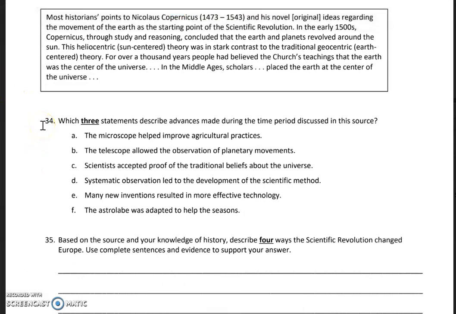Number 34. Which 3 statements describe advances made during the time period discussed in this source? A. The microscope helped improve agricultural practices. B. The telescope allowed the observation of planetary movements. C. Scientists accepted proof of the traditional beliefs about the universe. D. Systematic observation led to the development of the scientific method. E. Many new inventions resulted in more effective technology. F. The astrolabe was adapted to help the seasons. Make sure you chose 3.